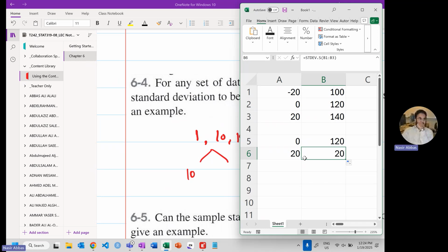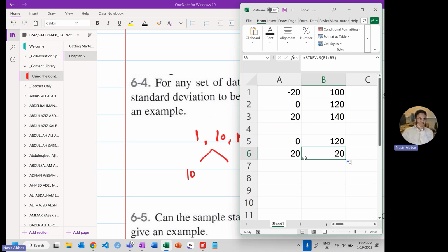Standard deviation measures the distance of each value from the mean. And if you observe, this data is nothing but this data plus 120, right? Yes. So adding any constant to the data doesn't change the standard deviation. If throughout the data I add something, it doesn't change the standard deviation, but it does change the mean, right? Mean was 0, it changed to